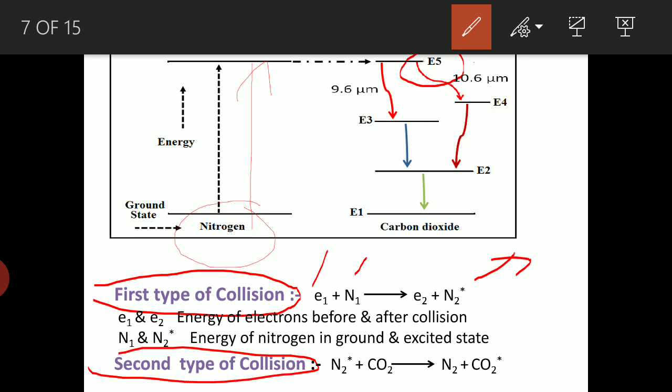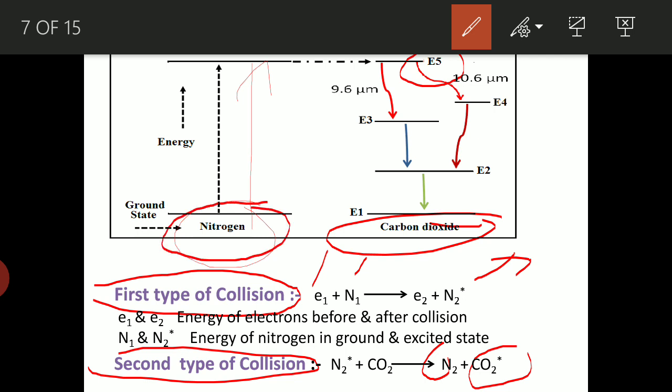In the second type of collision, what happens? N2 star, which is already in the excited state, interacts with the CO2 in the ground state. By gaining the energy, the carbon dioxide CO2 molecule goes to the higher energy state, that is E5, and N2 comes to the ground state. Once again, the nitrogen atom is in the ground state, ready for interaction with a new fast moving electron. So this is a continuous process.